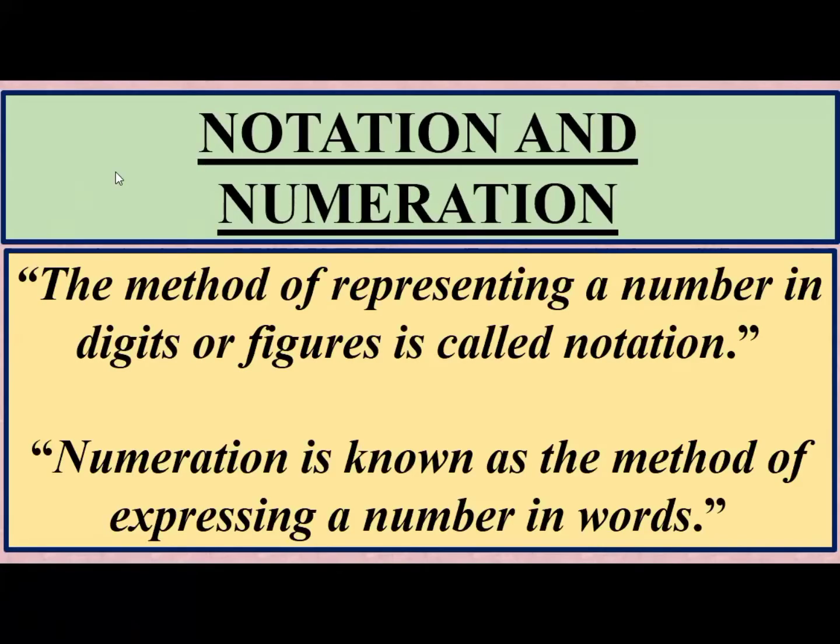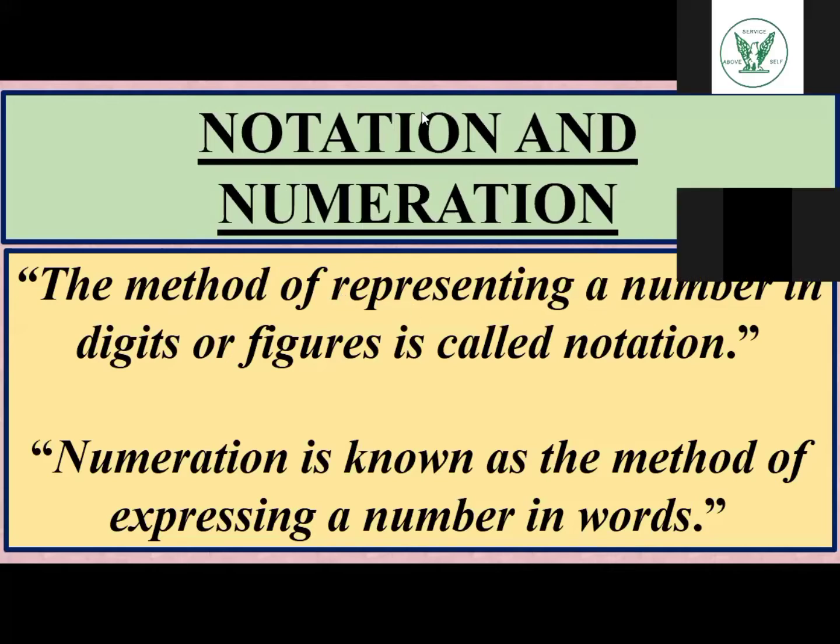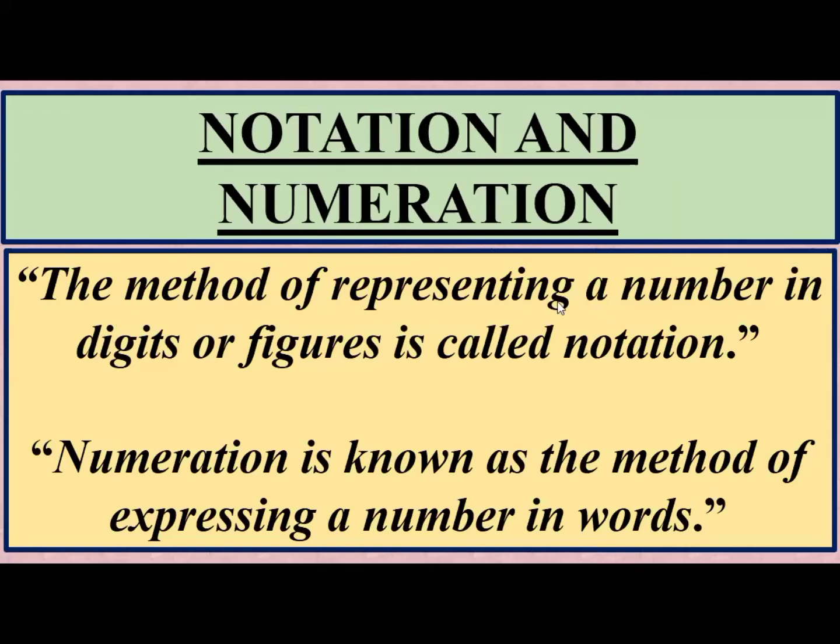Let me tell you again what notation is and what numeration is. The method of representing a number in digits or figures is called notation.